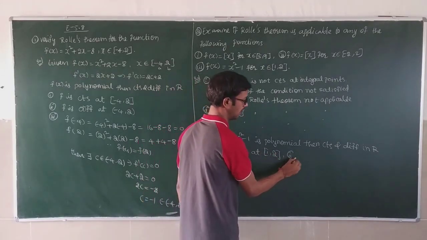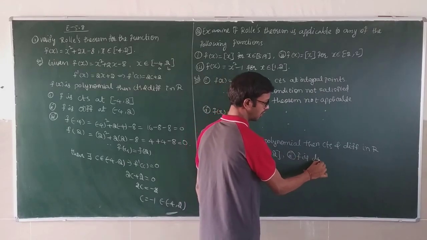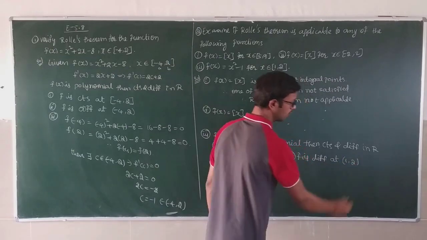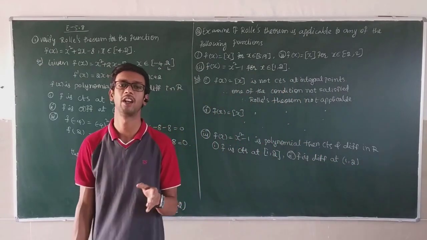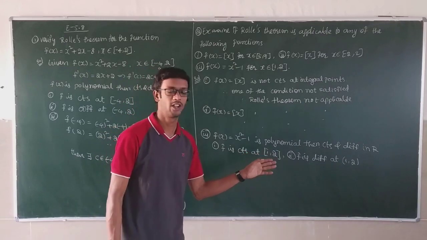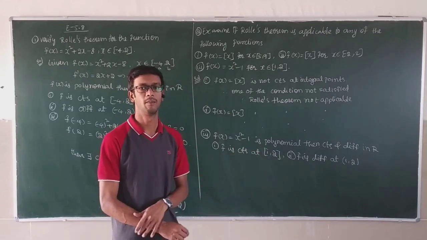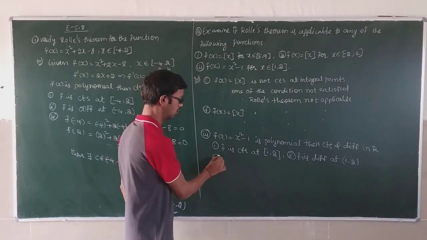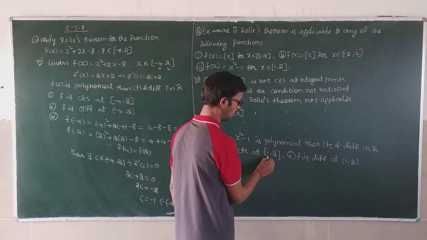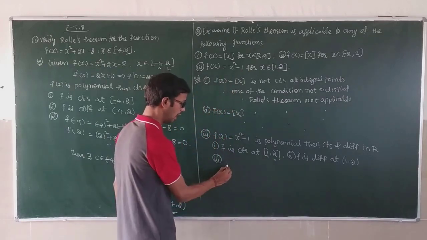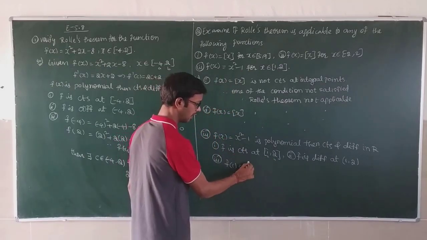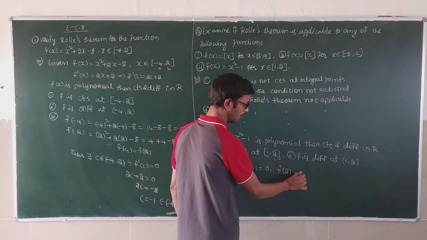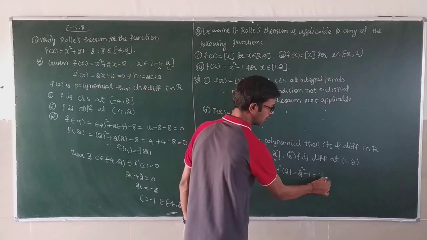Number 2 condition, f is differentiable on the open interval 1 comma 2, because it is continuous and differentiable in real numbers, so it is differentiable and continuous in that particular interval also. Now third condition we have to check. What is the a value here? a value is 1, b value is 2. f of 1 is 1 square minus 1, equal to 0. f of 2 is 2 square minus 1, equal to 3.